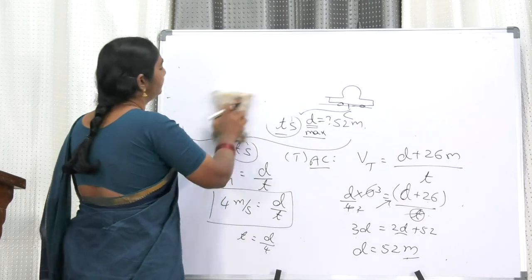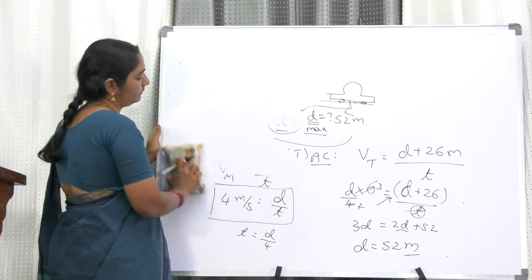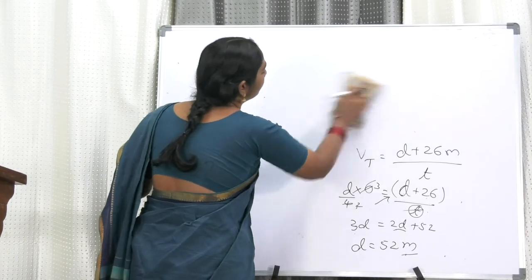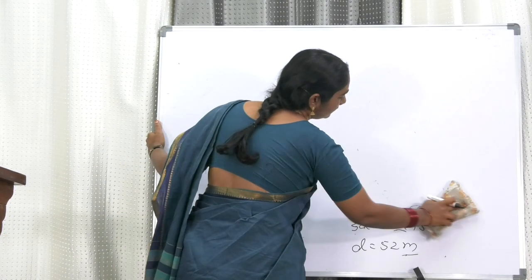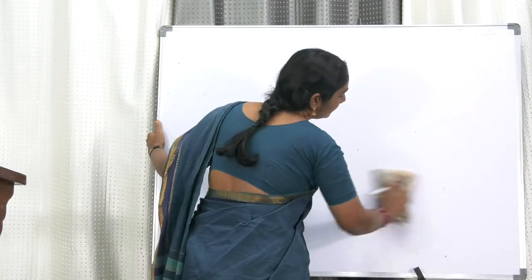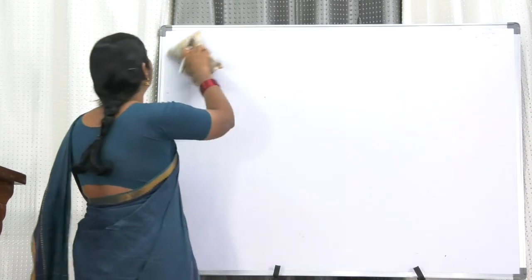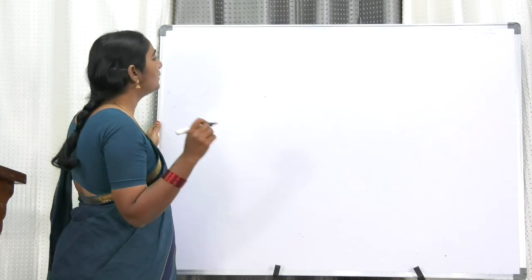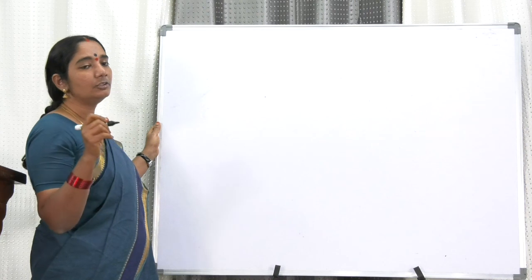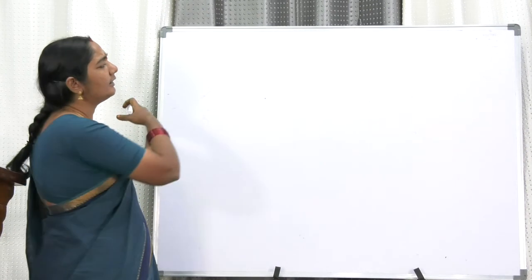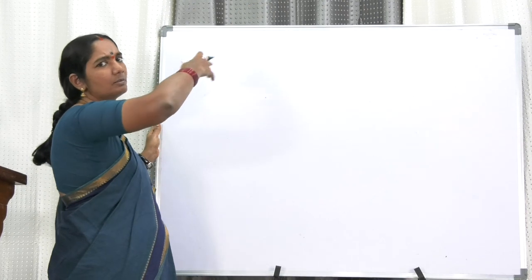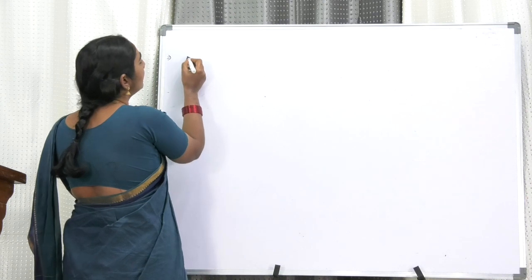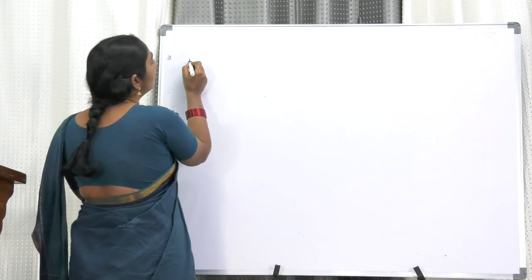Next problem. A car travels 60 kilometers with an average velocity of 40 kilometers per hour due north. The trip consists of 3 phases. Just let us picturize the problem now. Due north, we are taking that direction as north for our convenience because of the board. Madam, please once again. A car travels 60 kilometers with an average velocity of 40 kilometers per hour due north.